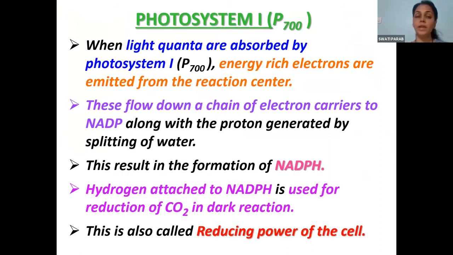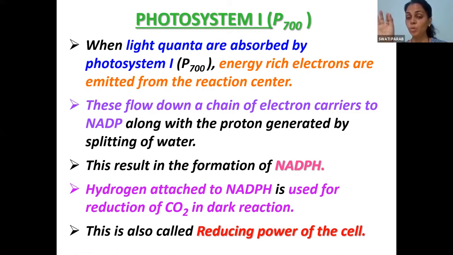So here we have studied that light quanta absorbed by photosystem 1, that is P700, will release one energy rich electron from that reaction center. These electrons will flow through what? Different electron carriers. Yesterday I told you what the electron carriers are. We have studied certain cytochromes. In chemiosmosis, when you drew the diagram, you came across certain cytochromes. Remember? Cytochrome B, cytochrome F, isn't it?